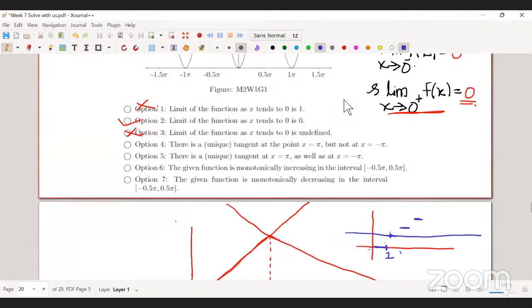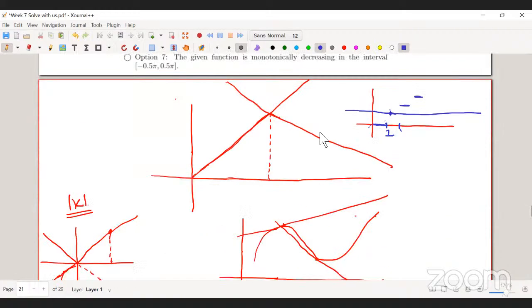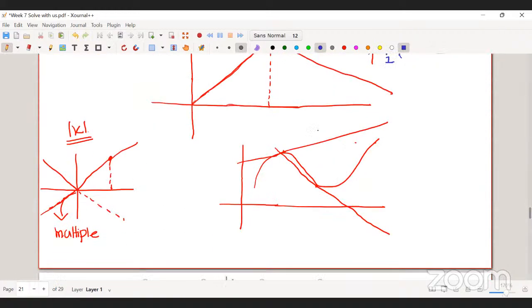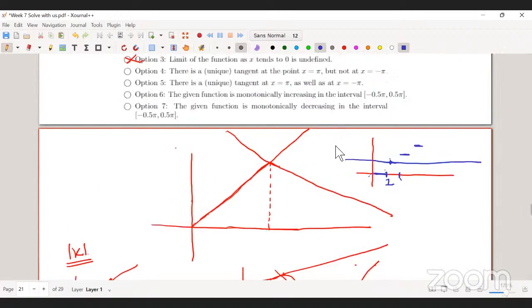So basically the main thing is, if in the graph you have some kind of jump, so this is not continuous. You are coming up to here, then you make a sudden jump, and after coming up to here, again you make a sudden jump. At the points where you make this sudden jump, the function will have multiple tangents. Or if you have some kind of corner point, for example mod x, here you don't have a jump but you have a corner point. In those points you will have multiple tangents. Is it clear? Okay sir.